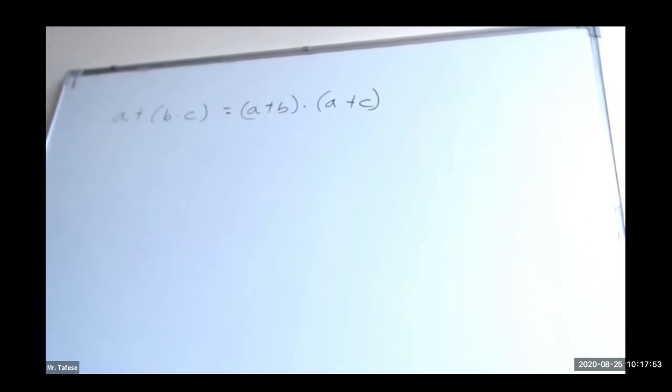In our earlier grade level course, there is no distributive property of addition over multiplication. It is true that the distributive property holds true for multiplication over addition. But this one is distributive property of addition over multiplication.